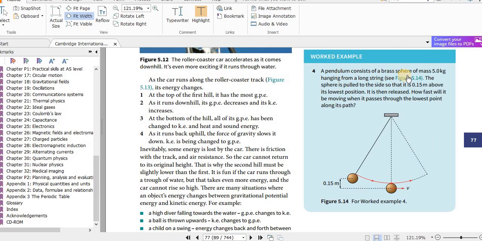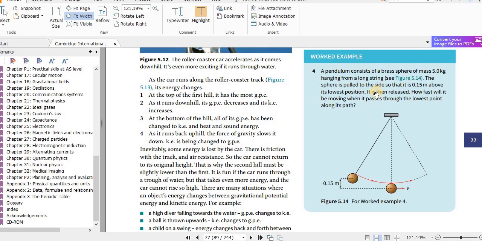A pendulum consists of a brass sphere of mass 5 kilograms hanging from a strong string. See figure 5.14. The sphere is pulled to the side so that it is 0.15 meters above its lowest position.